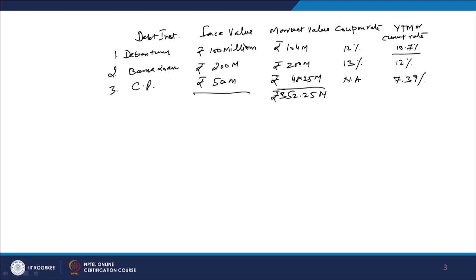For calculating the average cost of capital, we take into account the market value of any borrowing, not the face value of the borrowing. Here we are talking about 48.25 because when we issue commercial paper worth 50 million rupees in the market, the cash flowing back to the firm after discount is 48.25 million.